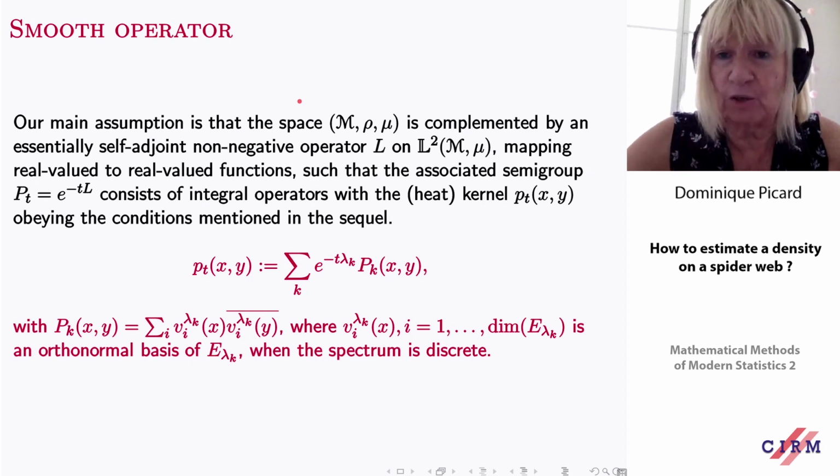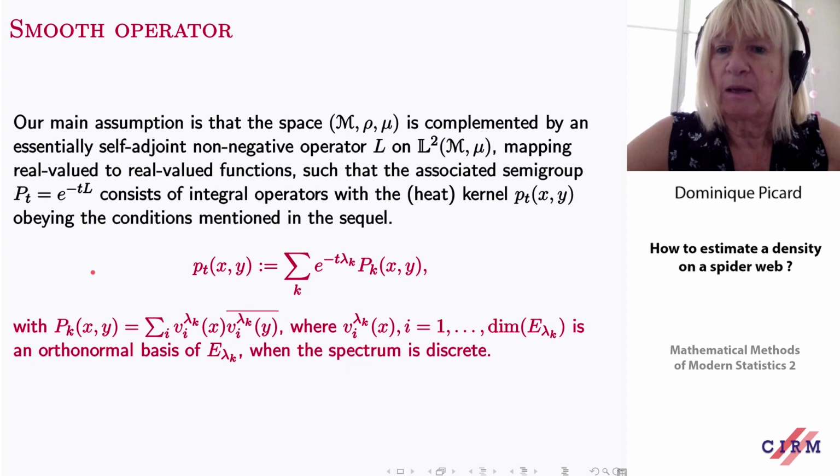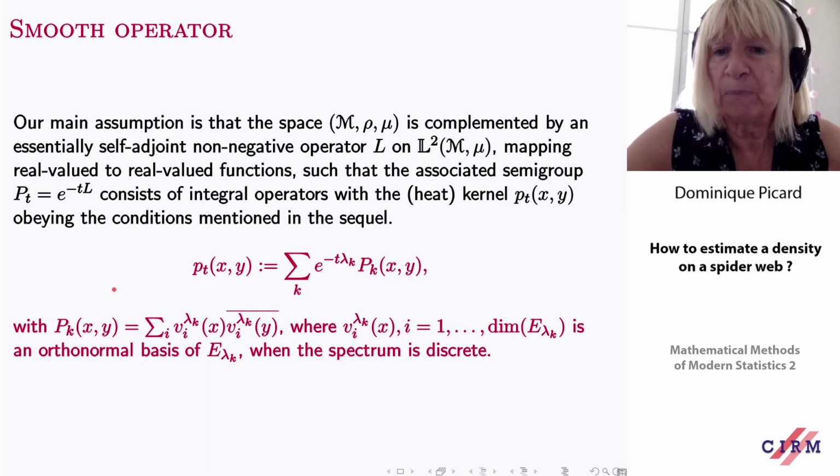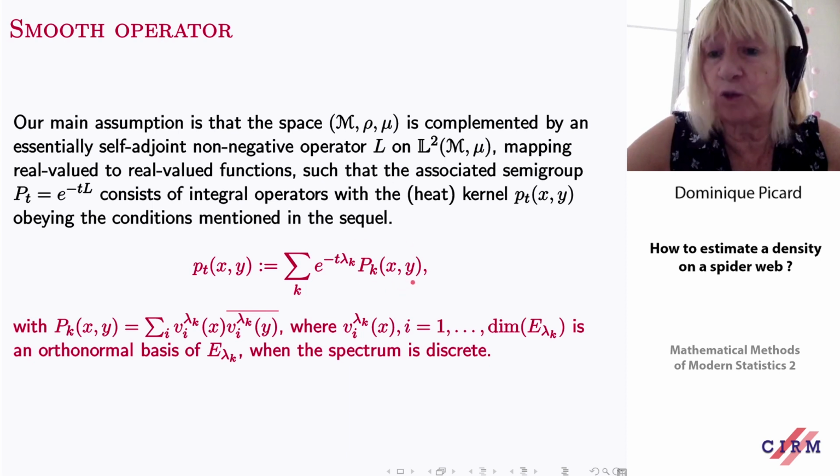So we assume that we have in addition a non-negative operator L, mapping real-valued functions to real-valued functions, such that the associated semigroup, the exponential of minus tL, can seem a bit annoying, but if you imagine that L has a discrete spectrum, this operator is just the sum over all k of e to the power minus t lambda k times P_k(x,y), where lambda k are the eigenvalues and P_k is just the projection on the eigenspace associated with the eigenvalue lambda k.